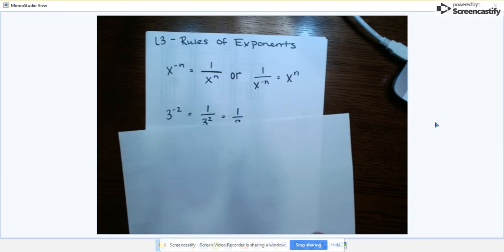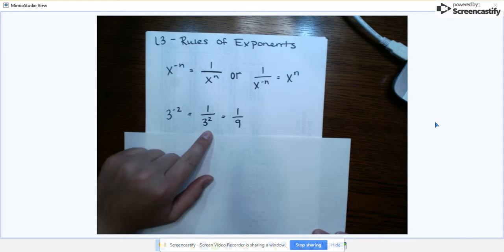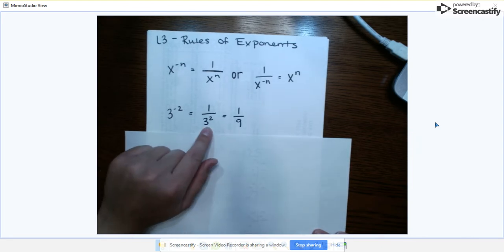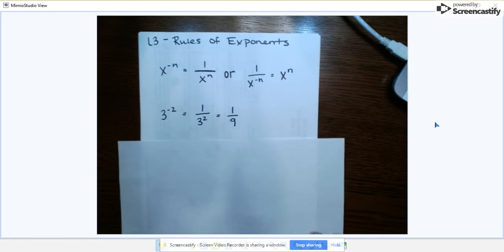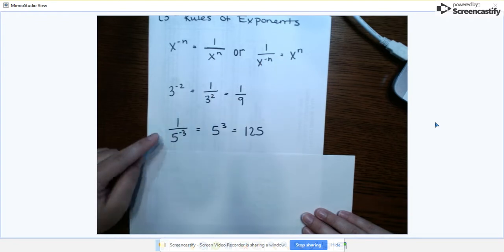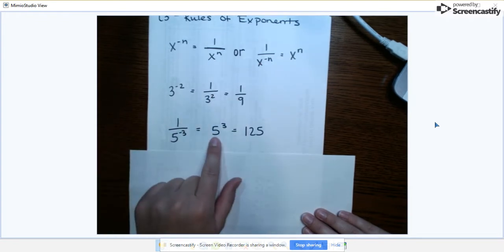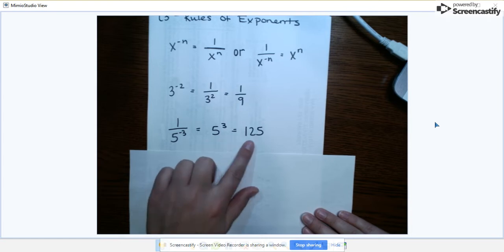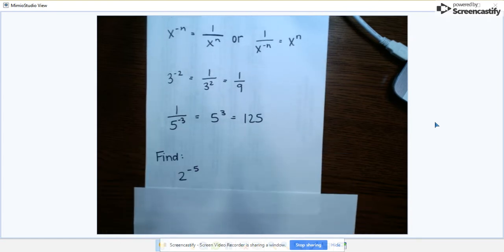So here's an example. If we have 3 to the negative 2, to make that positive, it becomes 1 over 3 to the positive second. Then we can simplify 3 squared to be 1/9. Okay, similarly, using the second part of this rule, if we have 1 over 5 to the negative third, that becomes positive when it goes to the numerator, and then 5 cubed is 125. So I want you guys to find 2 to the negative fifth.